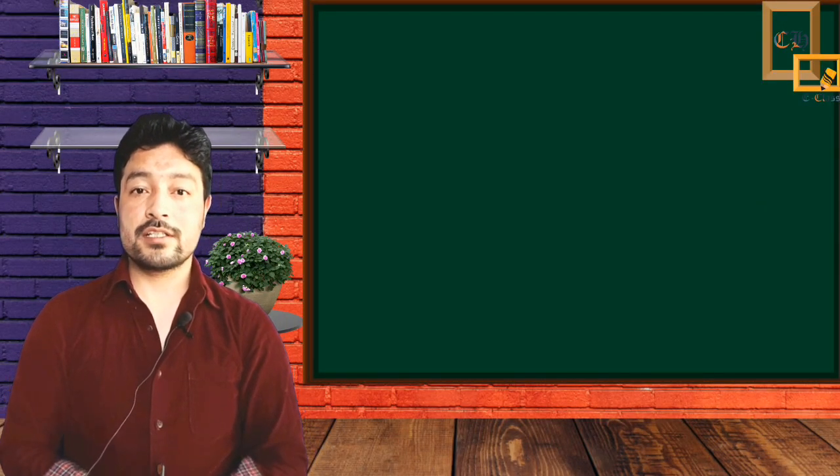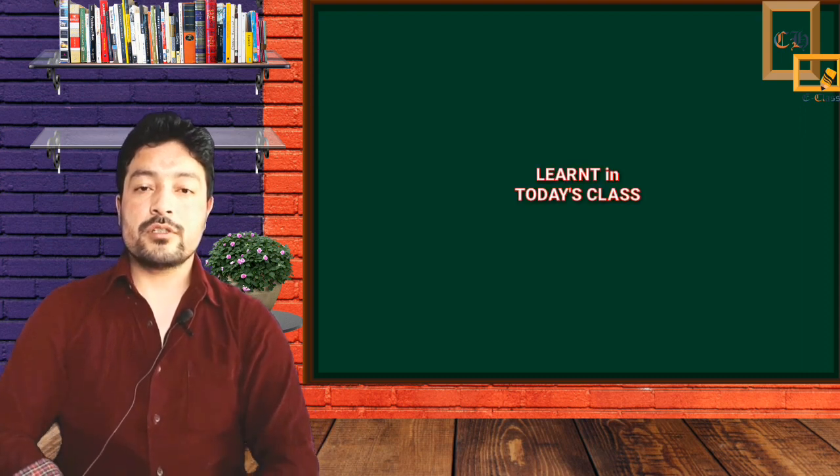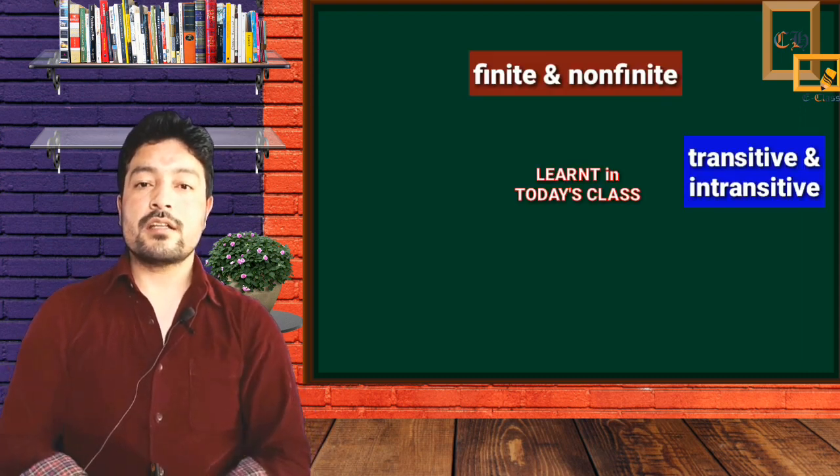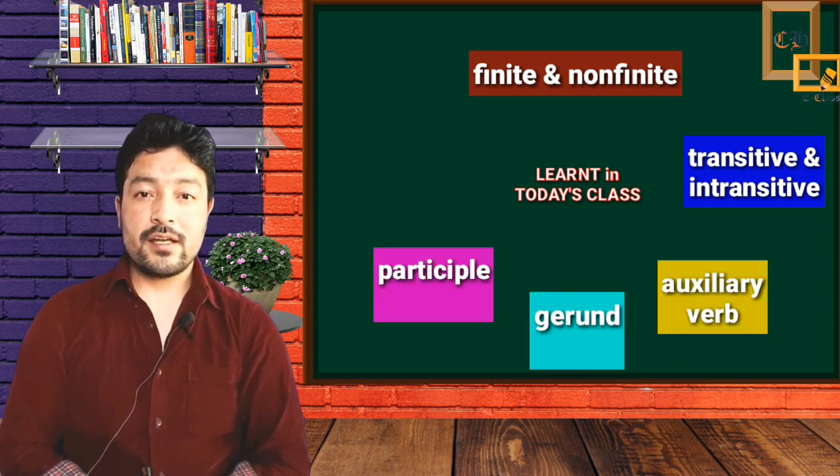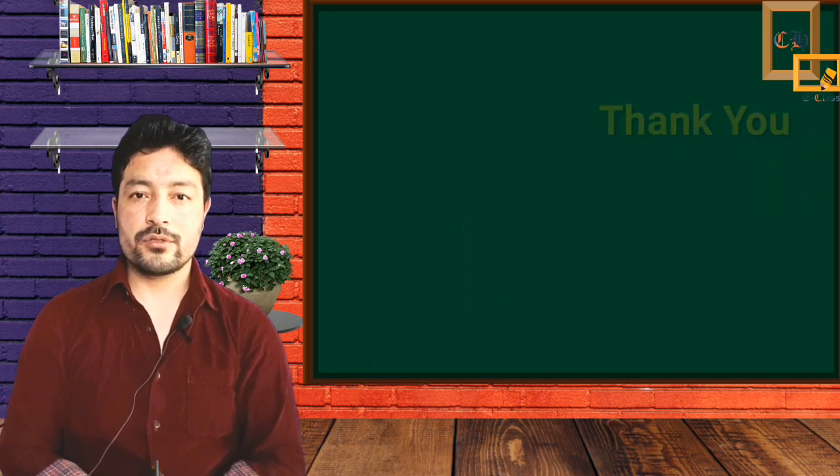So this is all about today's class. We have learned the kinds of verbs: finite and non-finite verbs, transitive and intransitive verbs, auxiliary verbs, gerunds, participles, and infinitives. That's all about today's lesson.